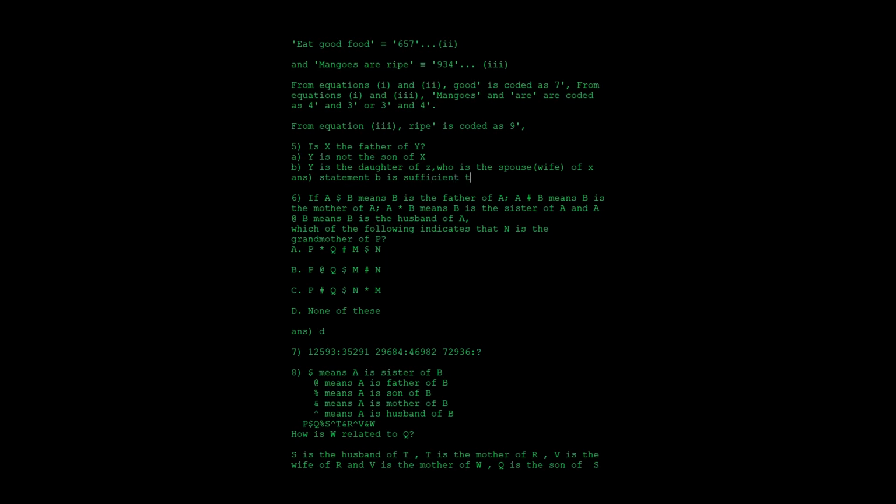There will be options like whether both the statements are sufficient, or only statement A or statement B, or none of these, or an option like neither of the two statements is sufficient to answer this question. So just with statement B, you can easily answer. Statement B is sufficient to answer the question.